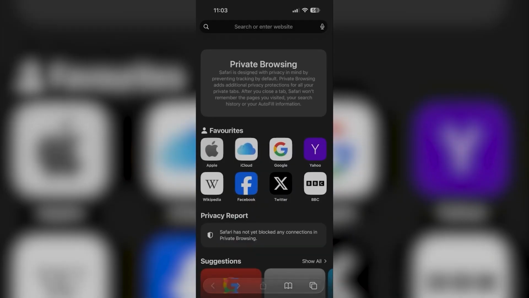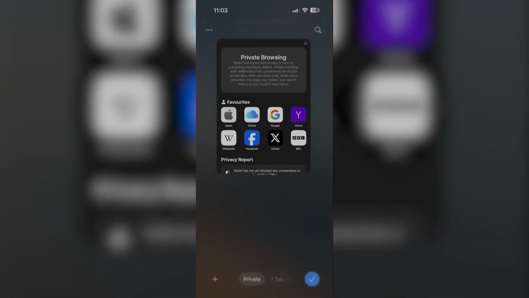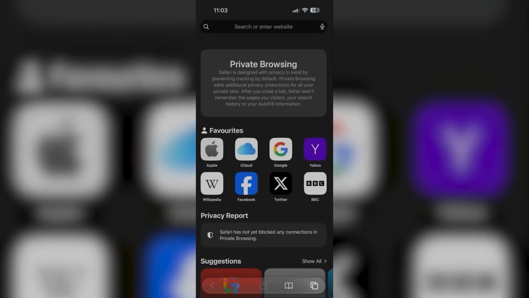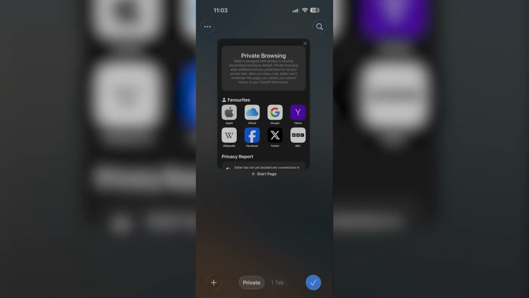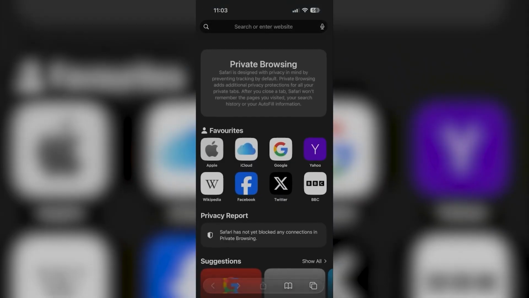Now, you can access anything, and then when you want to close something, like say I want to close this tab, you literally just click on that same square icon on the bottom right. Then I can close the tab, and there's no history or passwords or anything like that that's going to be saved.